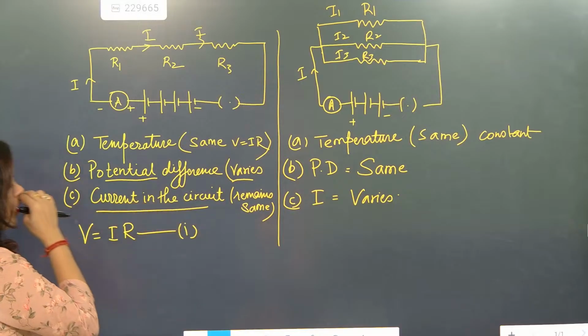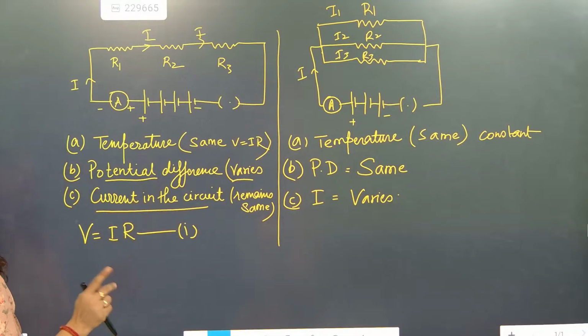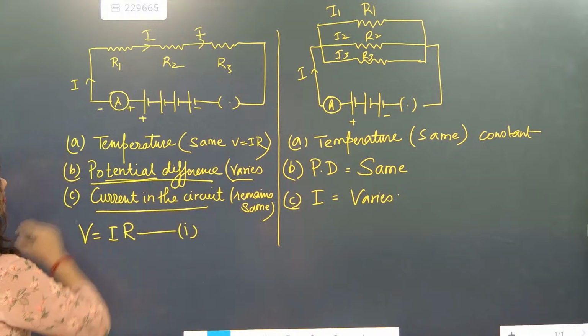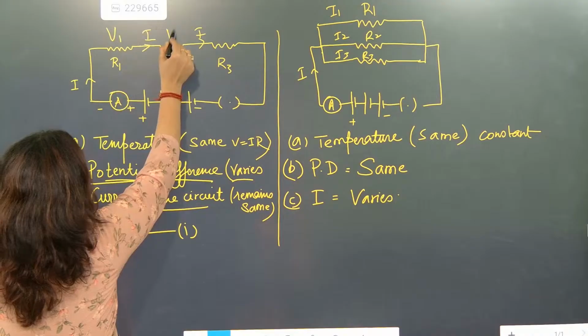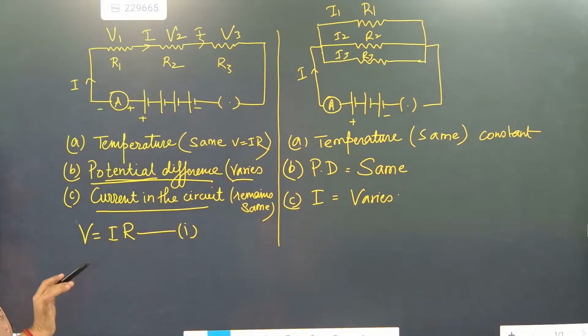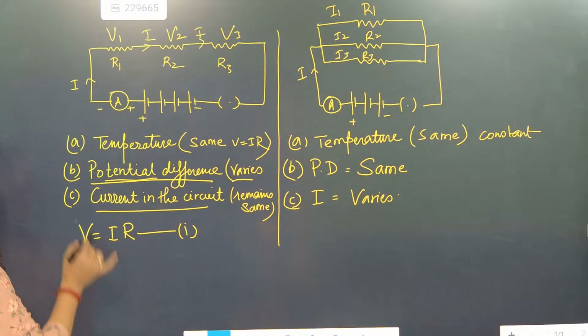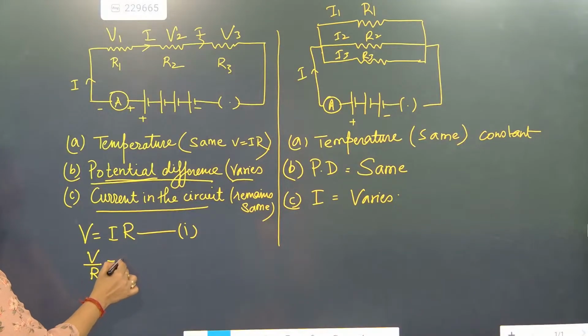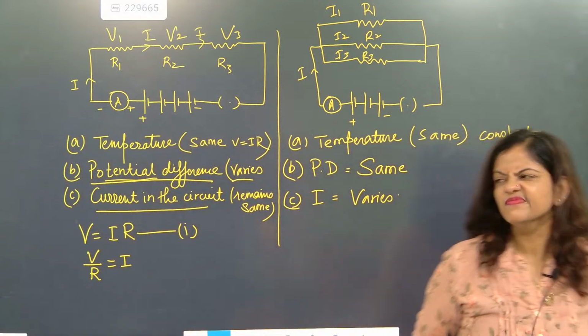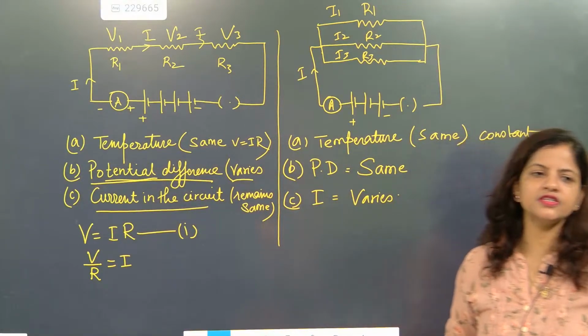Correct? Now, V is equal to IR, but what did we learn about V? V is same or varies? Varies. So that means this one will become V1, this one V2, and this one V3. Done? But current remains same. So can I write V by R is equal to I? For series connection, V by R is equal to I.